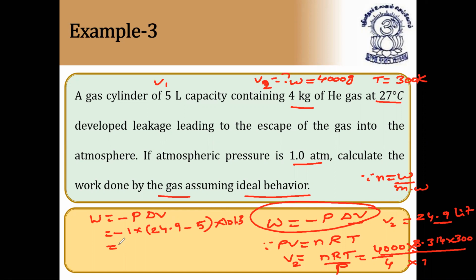So it is equal to, you'll get 19.9 into 101.3. So you'll get the value of work done like this. After calculating this, you'll get the answer. I hope it is clear.